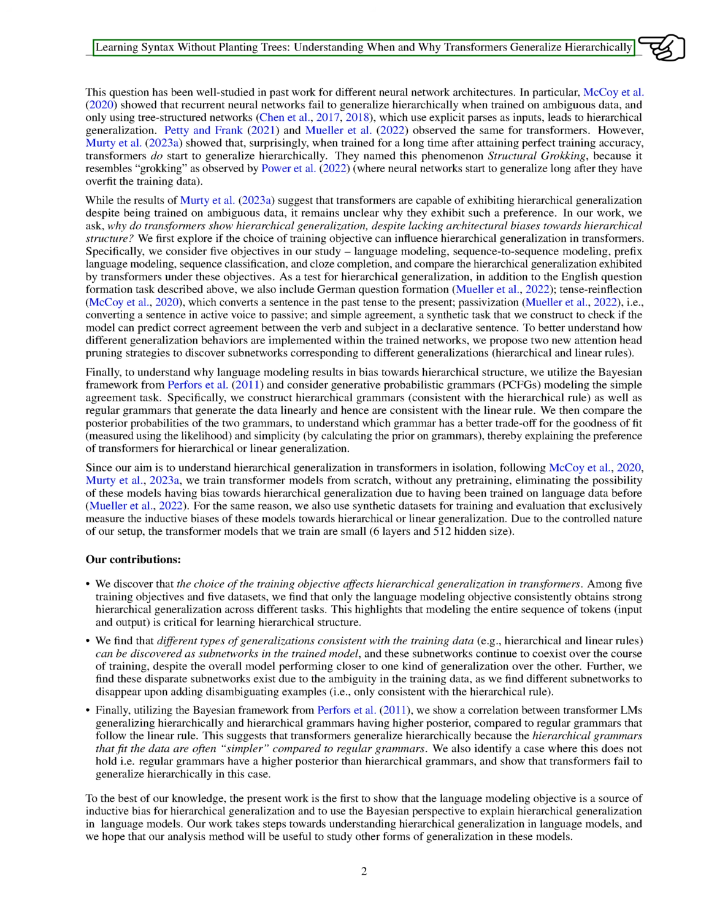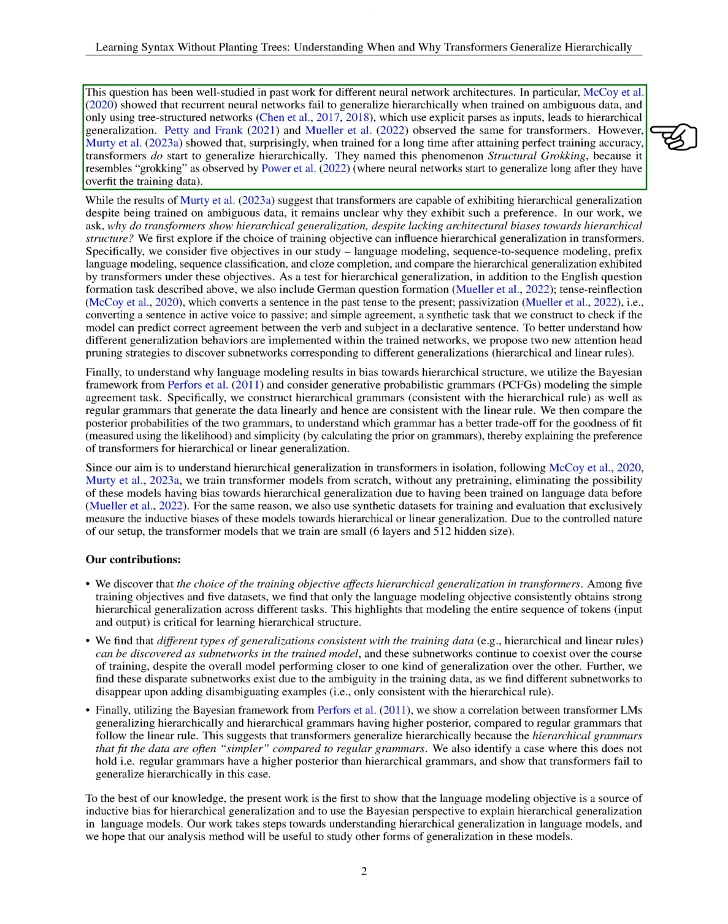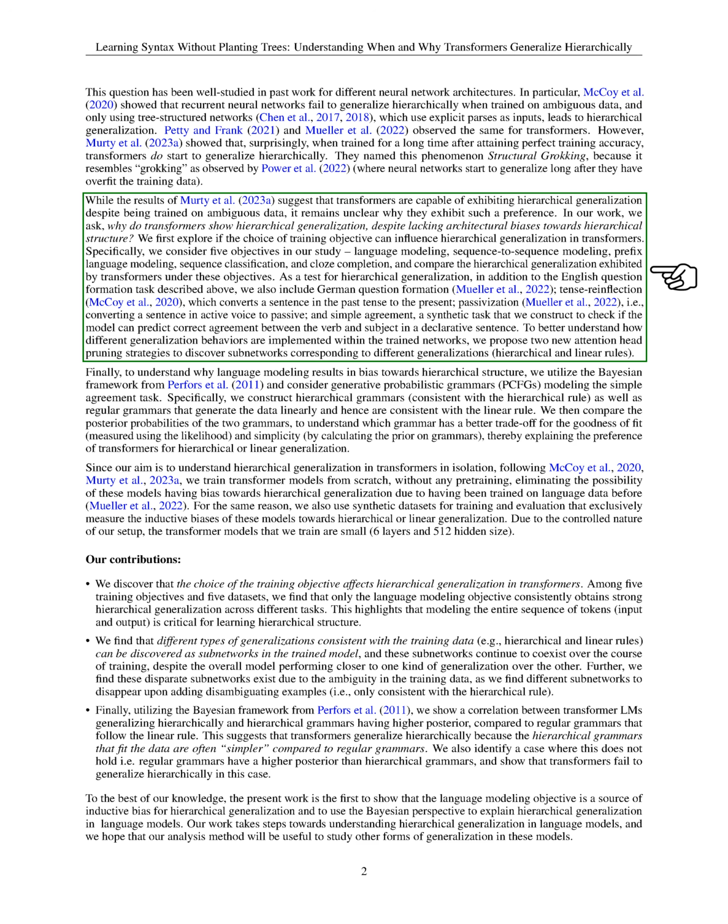Previous research has shown that recurrent neural networks struggle with hierarchical generalization when trained on ambiguous data. Only tree-structured networks, which use explicit parses as inputs, have shown hierarchical generalization. Transformers initially exhibit linear generalization but can eventually generalize hierarchically after extensive training. We aim to understand why transformers show hierarchical generalization despite lacking inherent biases towards hierarchical structure.